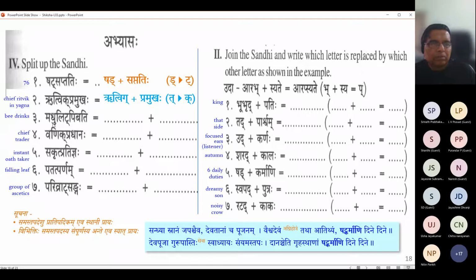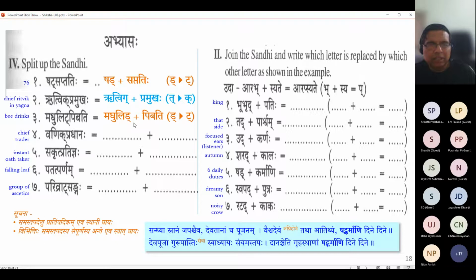Okay. So next one, Bagini. Madhulit pibati, Madhulid pibati. Ta to da. So generally we have to soften it. So Madhulid pibati. Ritvik Pramukha simply means the chief Ritvik. Ritvik is the one who knows the Rig Veda and performs the yajna, right? So the chief Ritvik in the yajna is called Ritvik Pramukha, something like that.